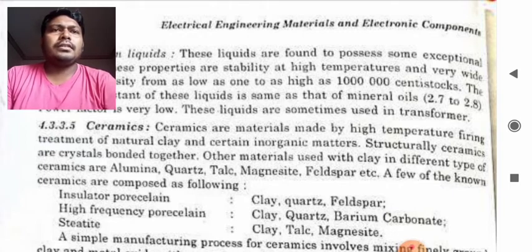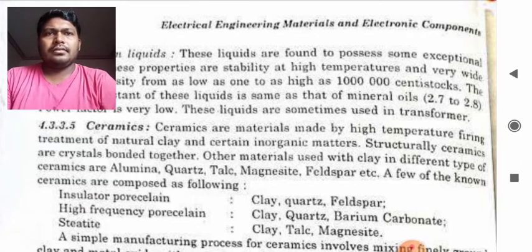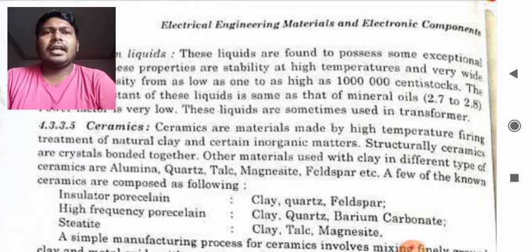A few of the known ceramics are composed of the following. So these are a few types of ceramics and their composition. The first one is insulator porcelain. It consists of clay, quartz and feldspar. You have to remember the constituents of these ceramic products. The next one is high frequency porcelain. The composition here is clay, quartz, barium carbonate. Then the third one is steatite, that is clay, talc and magnesite.